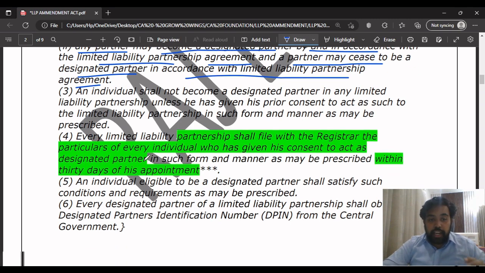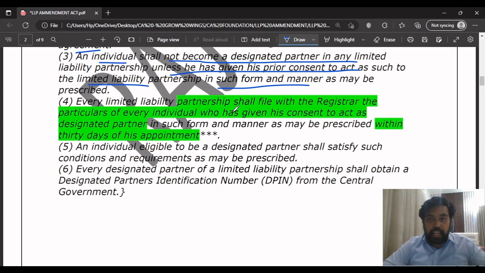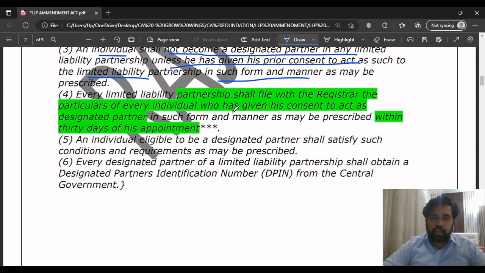Okay, understood. Next point, what they are saying is, an individual shall not become a designated partner in an LLP unless he has given his prior consent to act in the LLP in such form and manner as may be prescribed. It means the LLP should get the consent of the partner who will act as the designated partner. They have to get the prior consent of that individual to act as a designated partner.